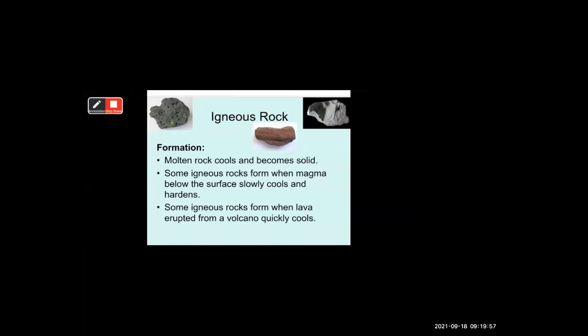Some of the rocks form when the magma cools slowly, and some of the igneous rocks form when magma cools quickly. So these are the two processes of forming igneous rock.